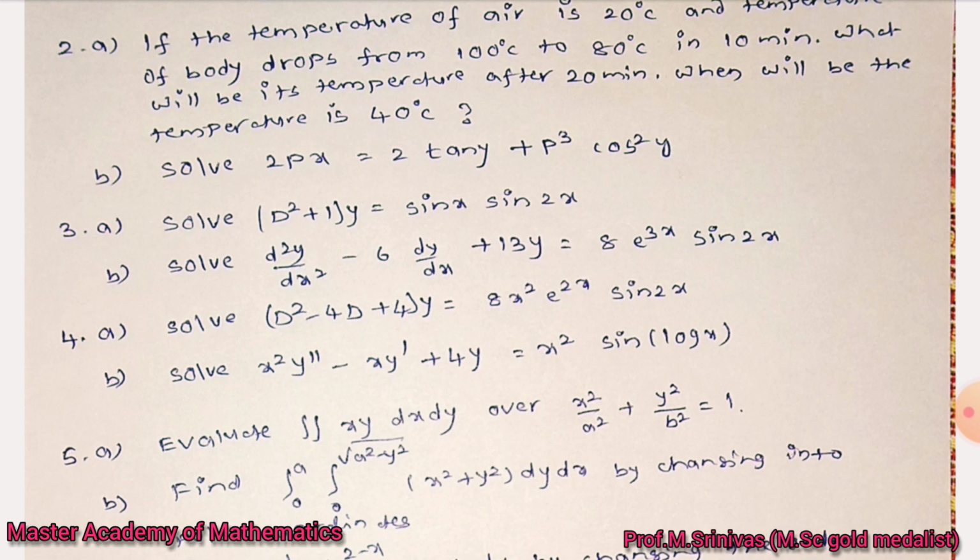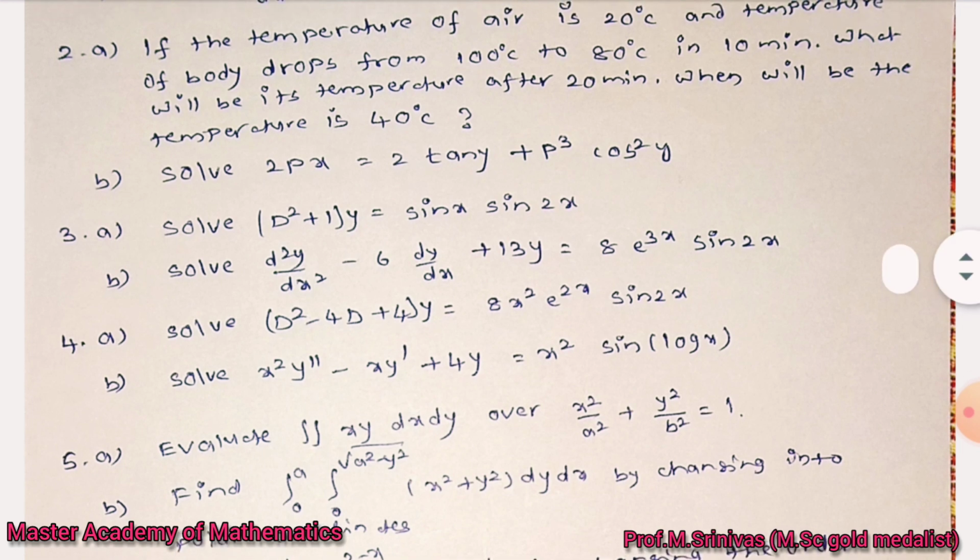Based on that, you can directly find out your solution for this. Third b bit, solve d square y by dx square minus 6 dy by dx plus 13y equal to 8 e power 3x into sin 2x. So higher order differential equation, as usual, find out yc, and yp can be calculated. Just look at the right side, it is e power ax into v model. So you can apply that particular procedure, you can find out the solution.